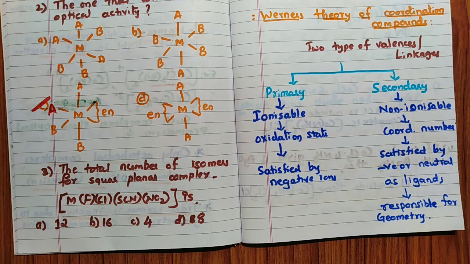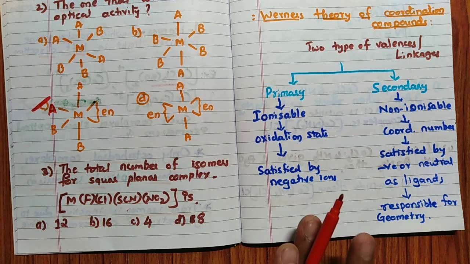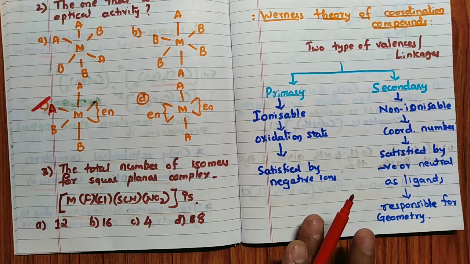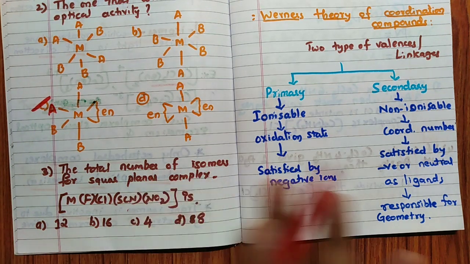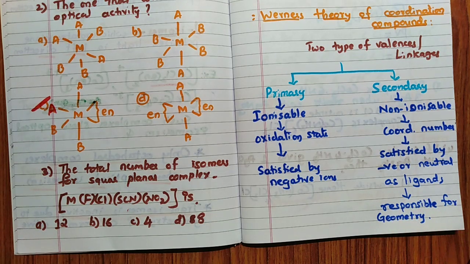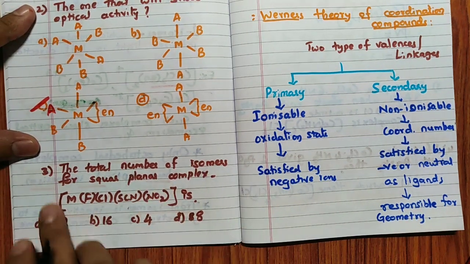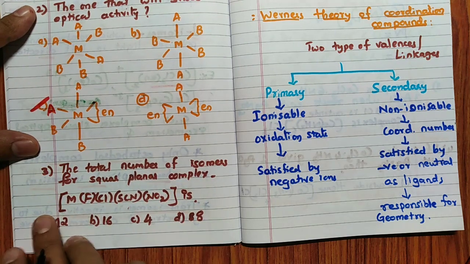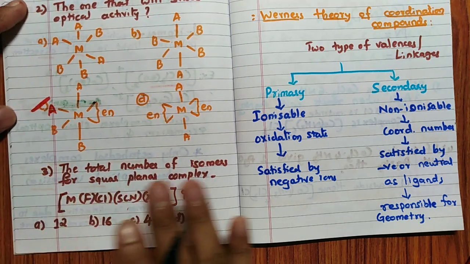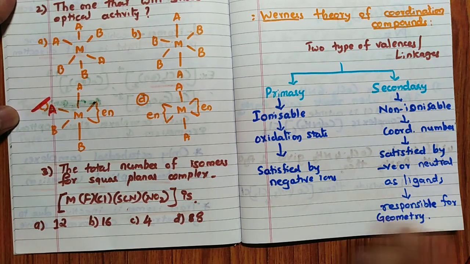So, the total number of isomers for the square planar complex, they have given M, F, Cl, SCN, NO2. You have to think and tell the answer in such a case. Remember, very very important. All isomers, whether structural, geometrical, or optical, including all of those, you have to tell. First we will see how to identify. See, this will never show ionization isomerism because it is a neutral complex. Water is not there, so hydrate isomerism is not possible. And coordination isomerism is not possible.